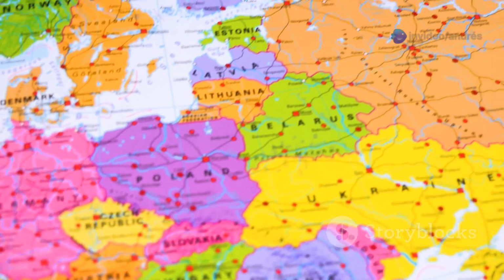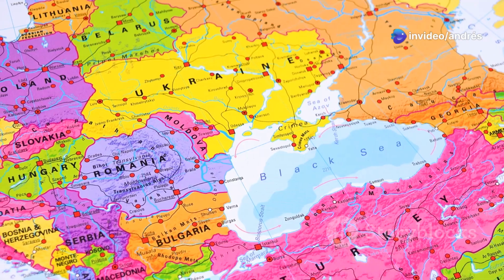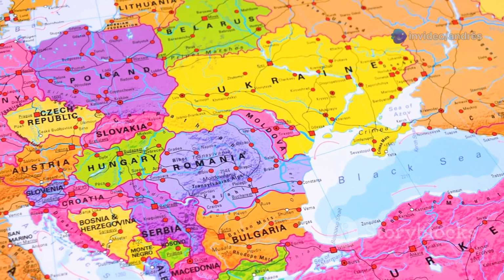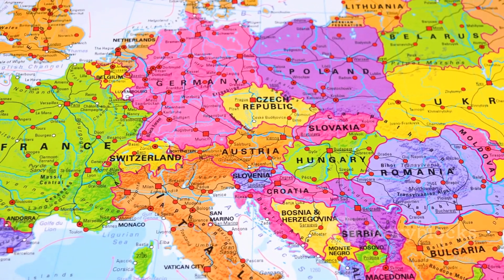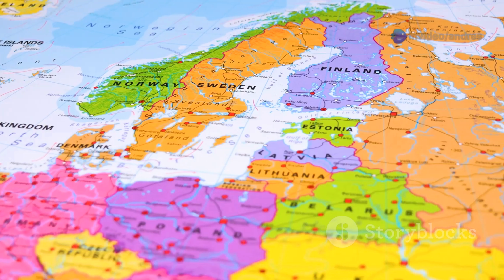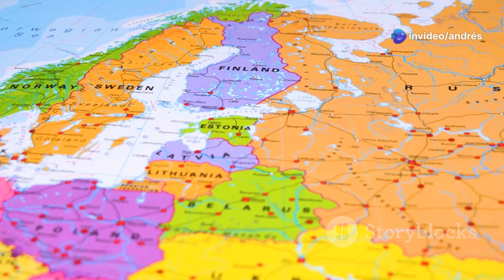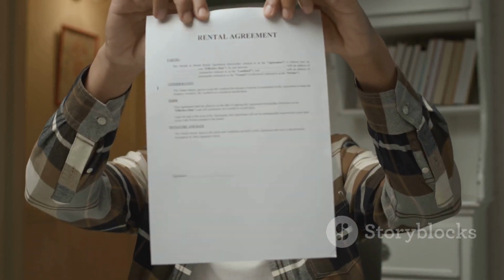Name one country or region that Russia lost because of the Treaty of Brest-Litovsk. Ukraine, Poland, Finland, or the Baltic states, like Estonia, Latvia, or Lithuania. Why was the treaty seen as harsh for Russia? Russia lost a lot of land, people, and resources to Germany. What happened to the treaty after Germany lost World War I later in 1918? The treaty was cancelled, since Germany's defeat made it invalid.